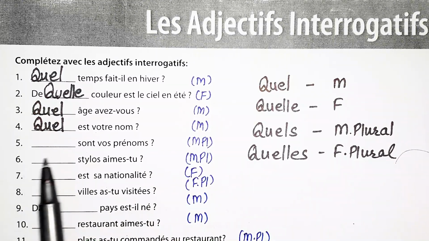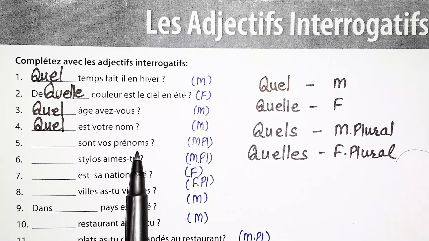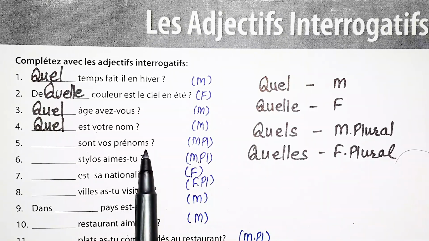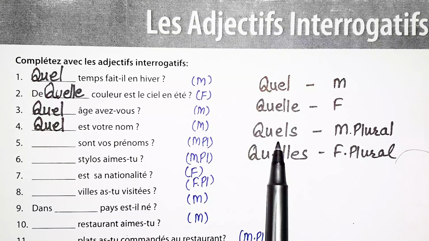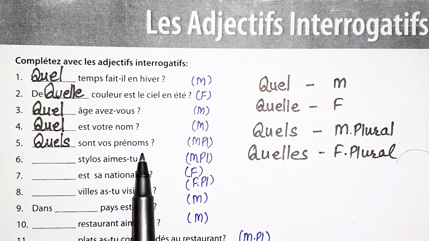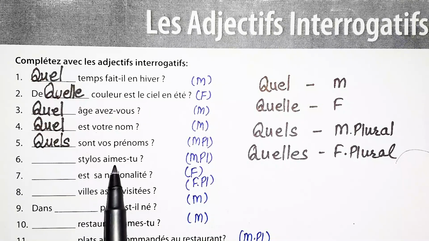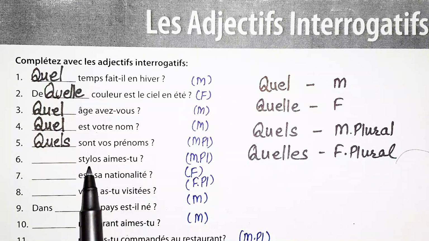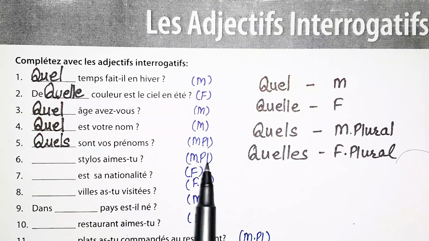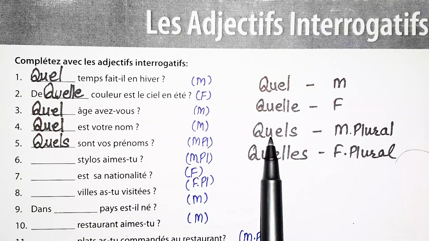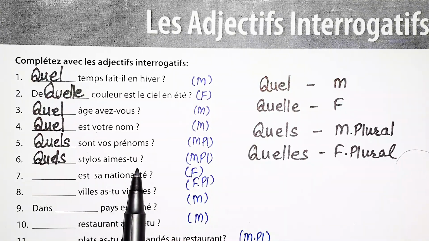Now, the next statement is, dash sont vos prénoms? Now, prénom is masculine plural here, so we will take the masculine plural case. Quels sont vos prénoms? Now, the next statement is, dash stylo aimes-tu? Now, stylo is masculine plural, so we will take the masculine plural case. Quels stylos aimes-tu means which pens do you like?